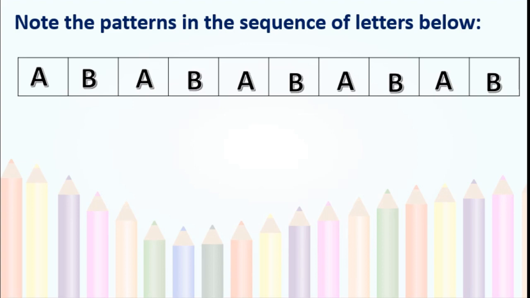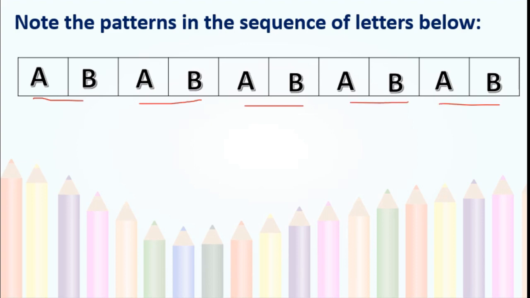The pattern is in the form of AB, AB, AB, AB, AB. Got that? See, this is the pattern. AB, again repeated AB, then again AB.